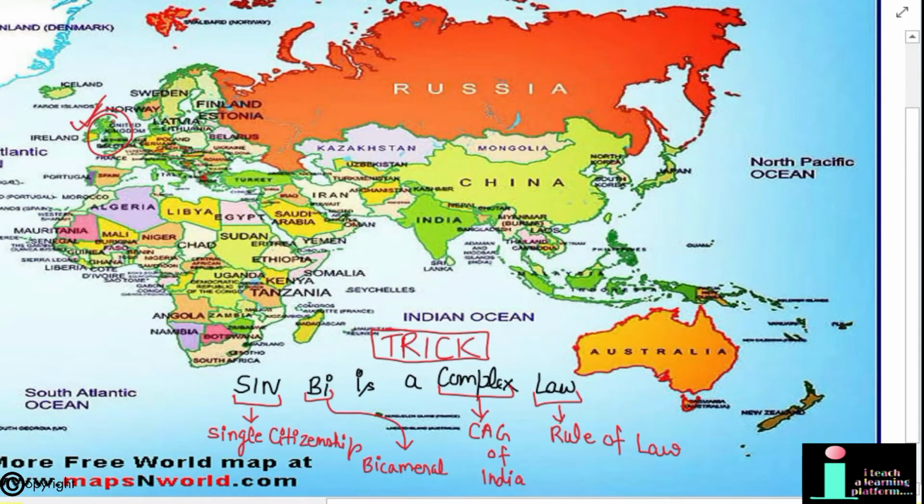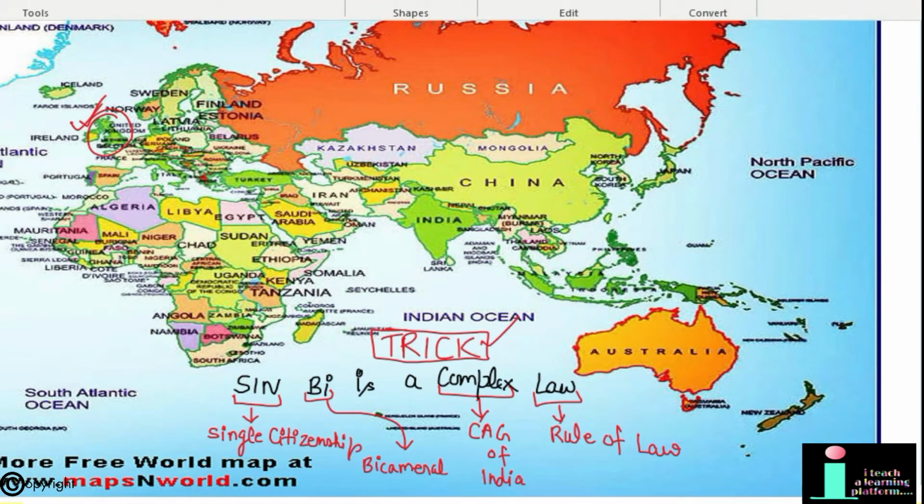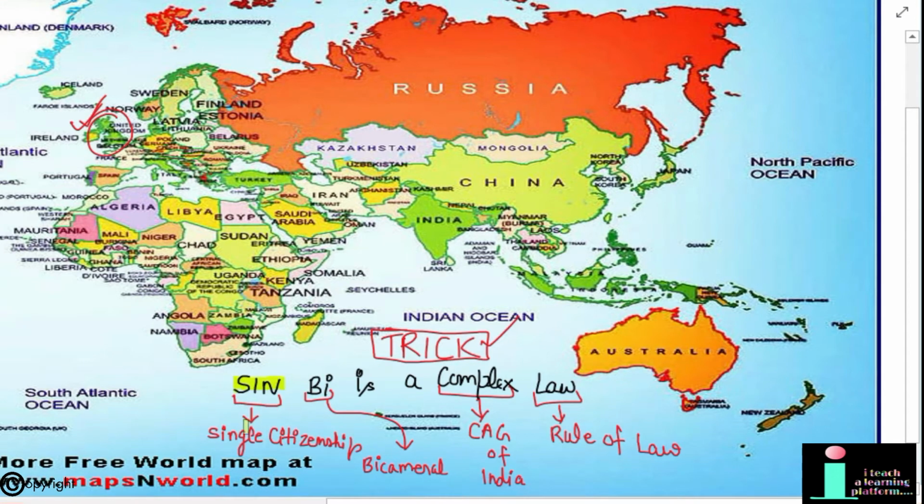What are the borrowed features from the British Constitution? So here's the trick. Sign by is a complex law. Sign stands for single citizenship, bi stands for bicameralism, and complex is for CAG of India, and law means rule of law. Rule of law means law making procedure and equality before law. So with this simple sentence, sign by is a complex law, you can easily remember the borrowed features from the Constitution of Britain.